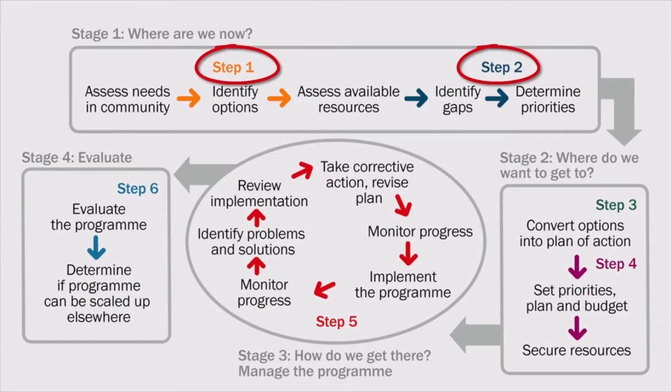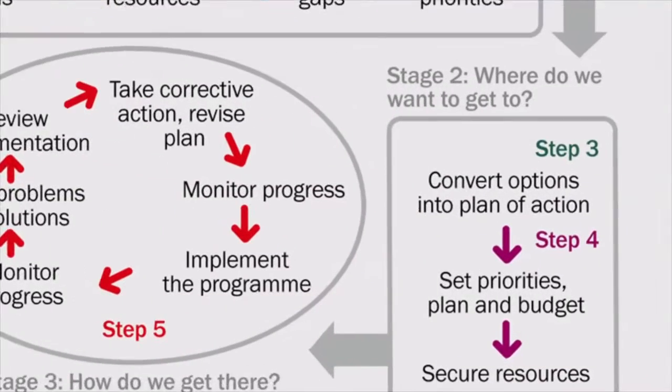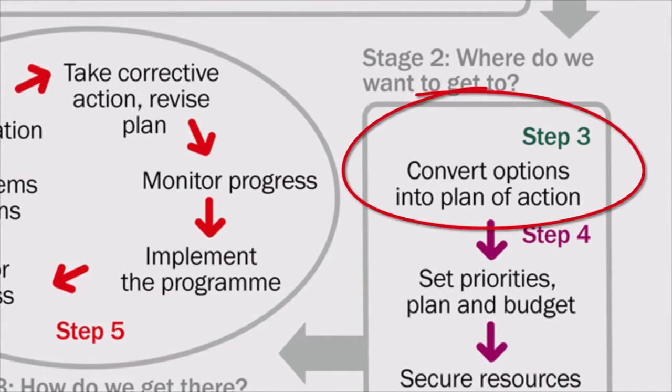In steps 1 and 2 of the planning cycle, planners identify gaps in current service provision using situation and SWOT analyses. In this presentation, we look at step 3, where planners go on to use this information to convert options into a plan of action to improve eye care services.